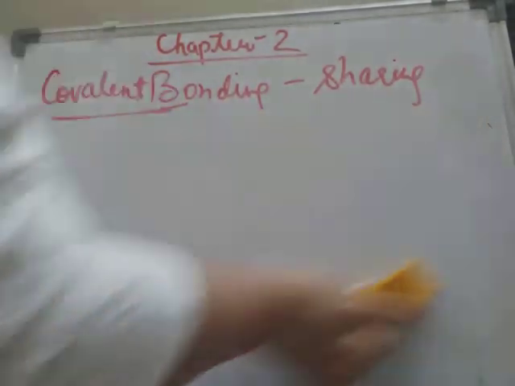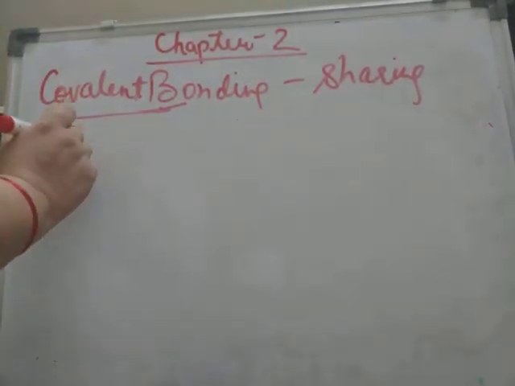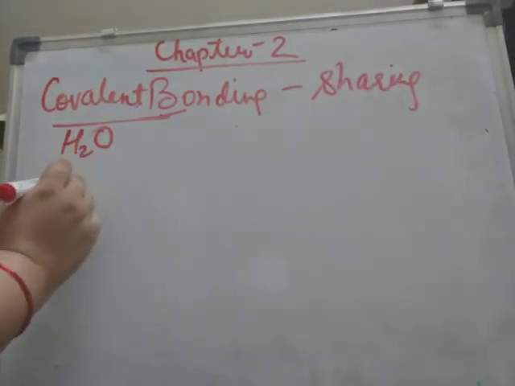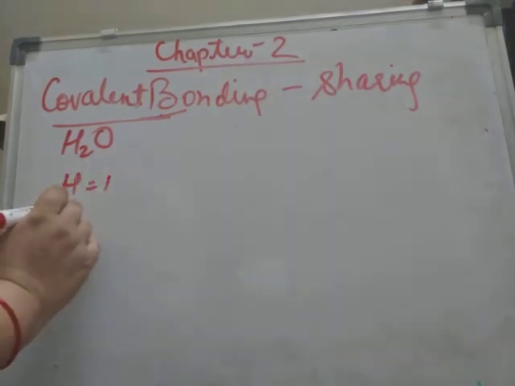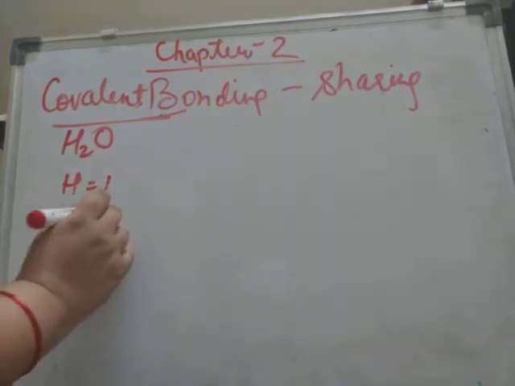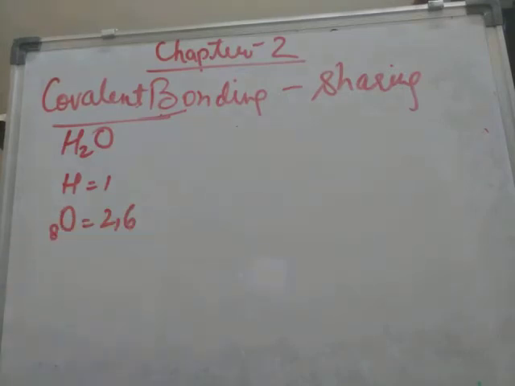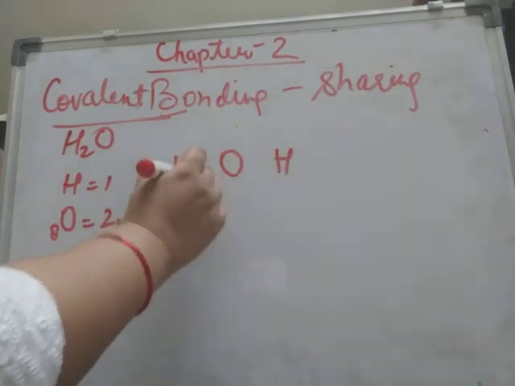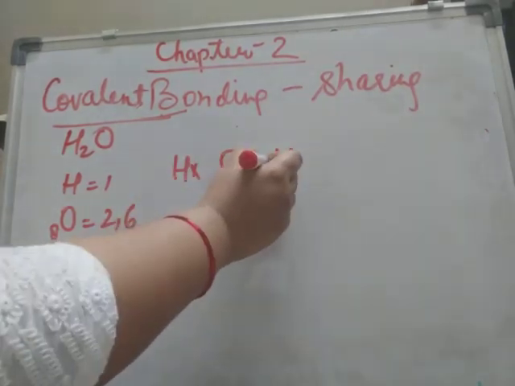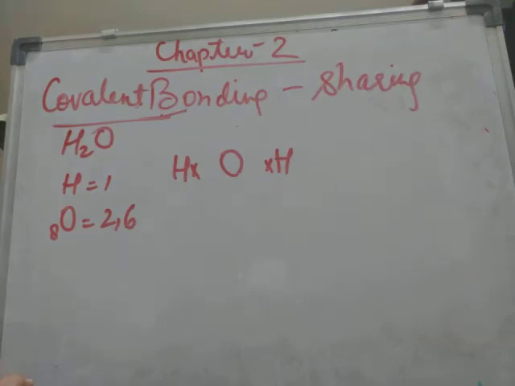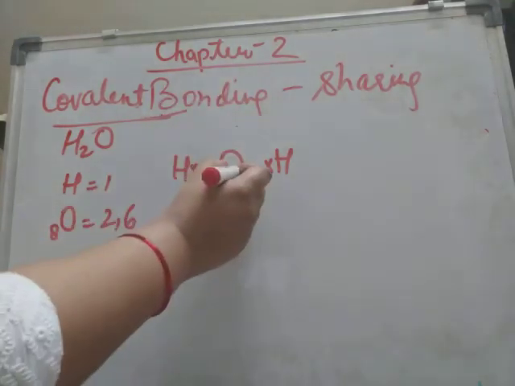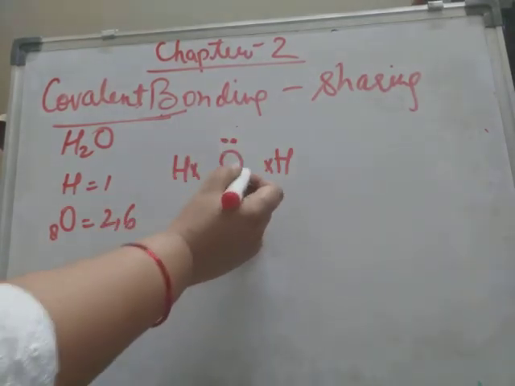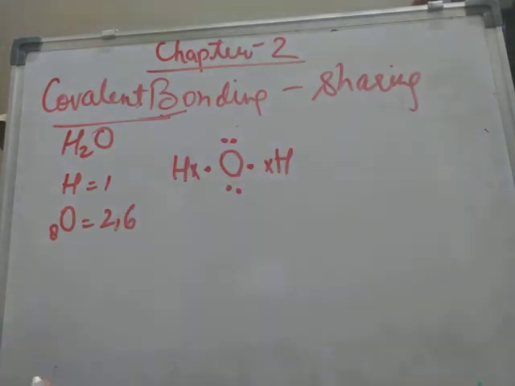See, water has the formula H2O. Two hydrogen atoms are there and one oxygen atom is there. Hydrogen has atomic number 1. Oxygen has atomic number 8. Its electronic configuration will be 2, 6. So oxygen with two hydrogens. See, one electron is here, one electron is here. Now it's the turn of oxygen. We'll write the number of valence electrons in the oxygen atom: 1, 2, 3, 4, 5, 6.